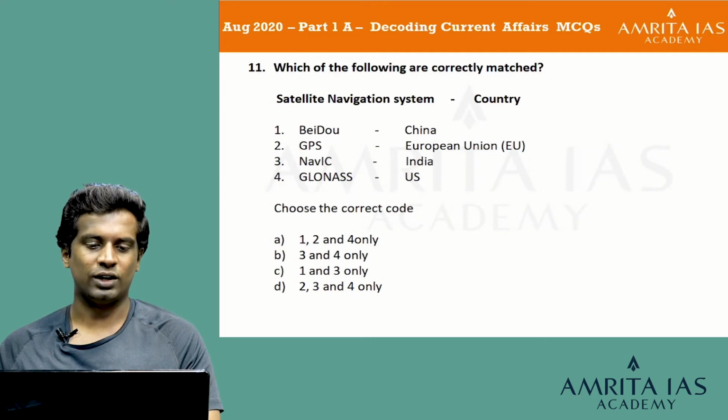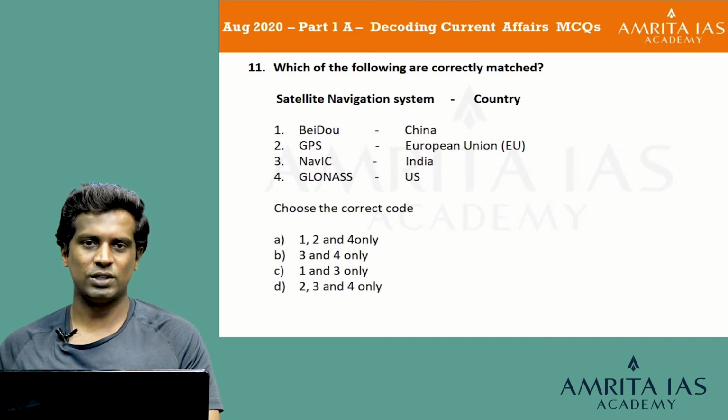Which of the following are correctly matched? Satellite navigation system and country. 1. Beidou, China. 2. GPS, European Union. 3. NavIC, India. And 4. GLONASS, US. Choose the correct code. Option A 1, 2 and 4 only. Option B 3 and 4 only. Option C 1 and 3 only. And option D 2, 3 and 4 only.